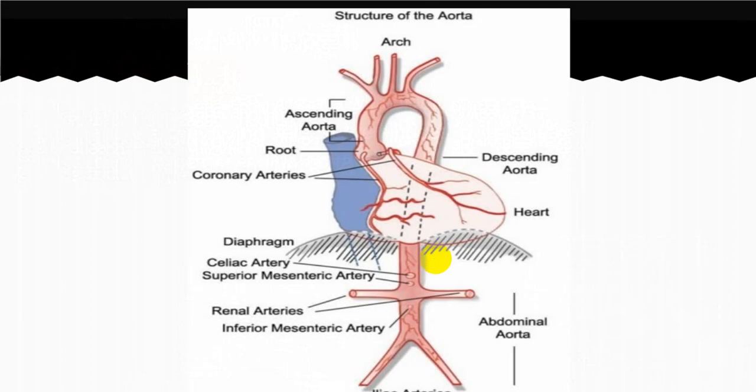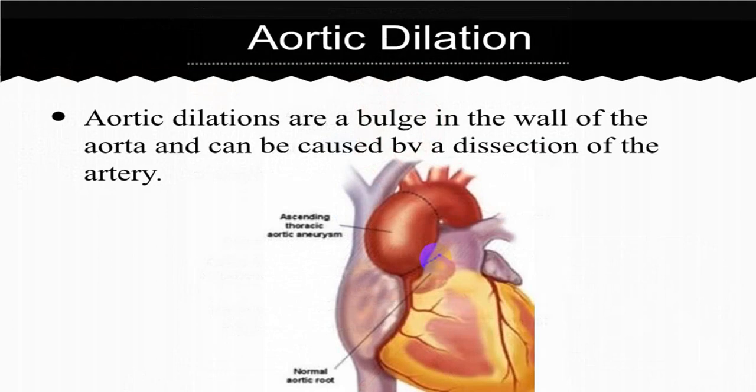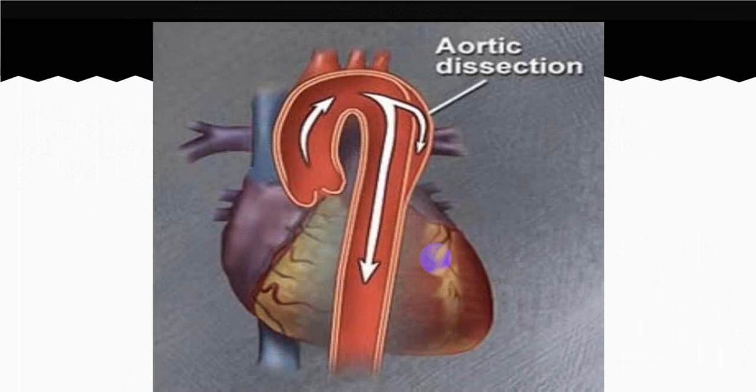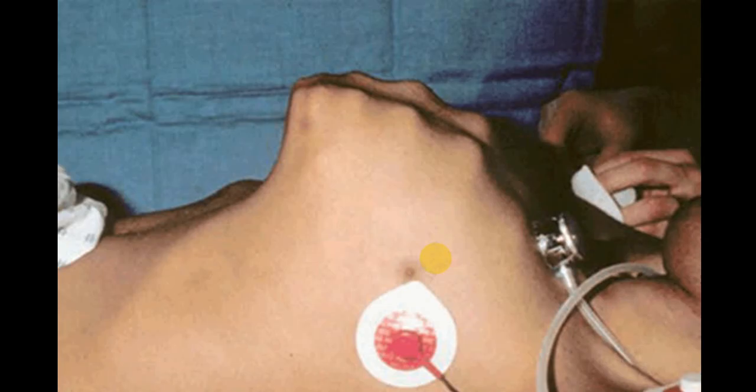So root dilatation, in some of the person you can get a valvular structure abnormality like mitral valve prolapse. This is aortic root dilatation, which may require even a surgery, or you can get dissection of arteries or dissection of aortic aneurysm. This is big aneurysm showing, you can see that this is a big aneurysm producing a sternal deformity.